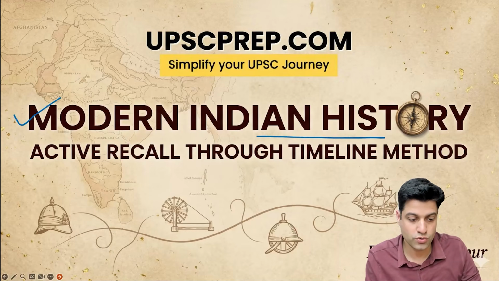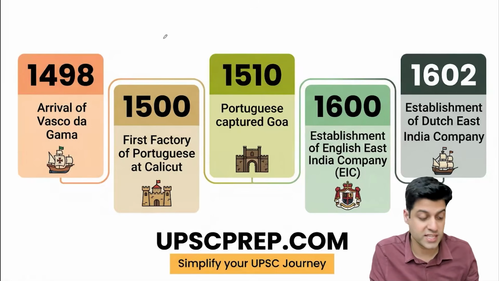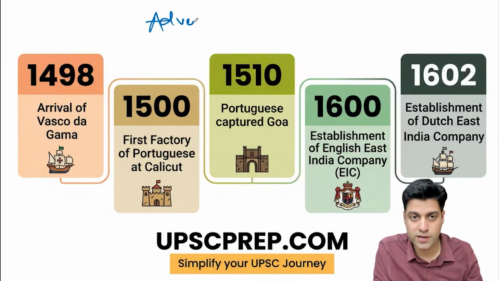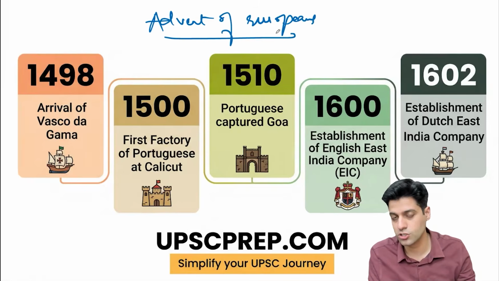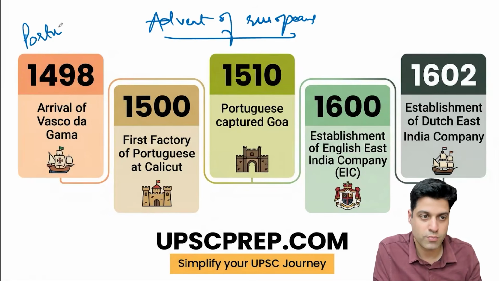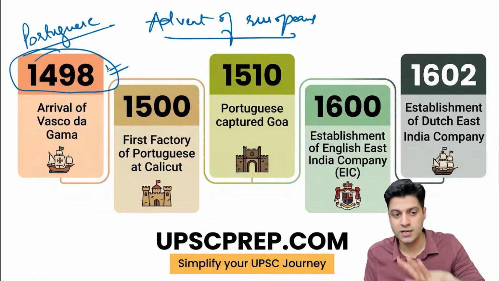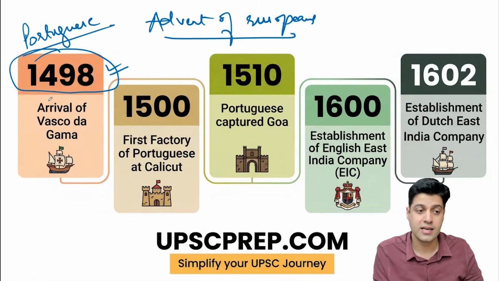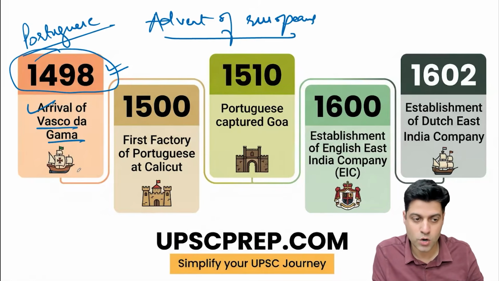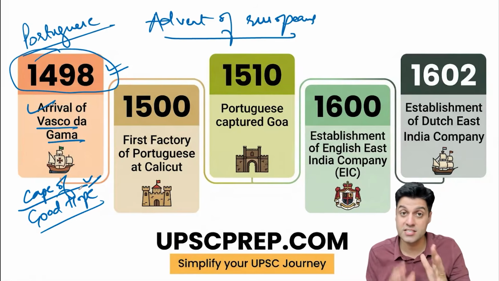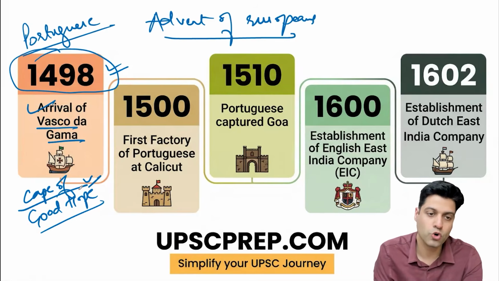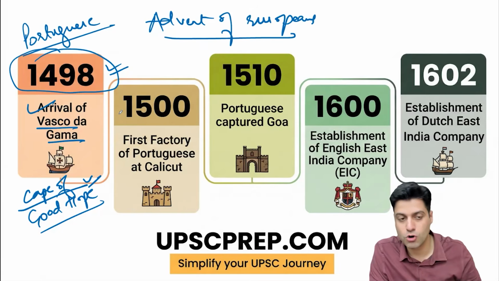Okay, so now we are starting with the advent of Europeans. And you know who's the first Europeans to be there in India? Of course, they are Portuguese. Portuguese came to India in 1498, with the arrival of Vasco da Gama around the Cape of Good Hope. So, this is the new route which bypasses the existing routes to India, around the African continent.